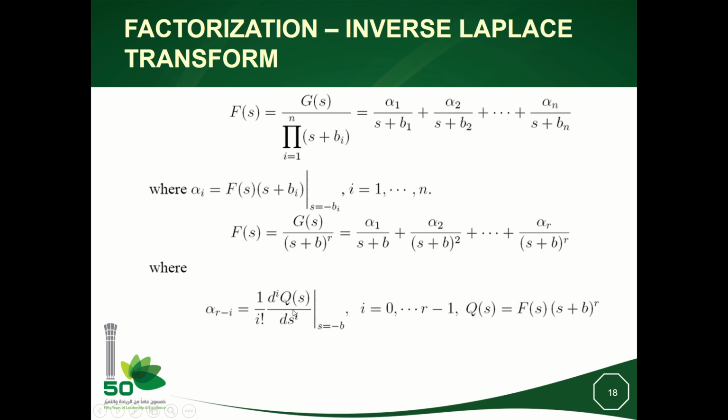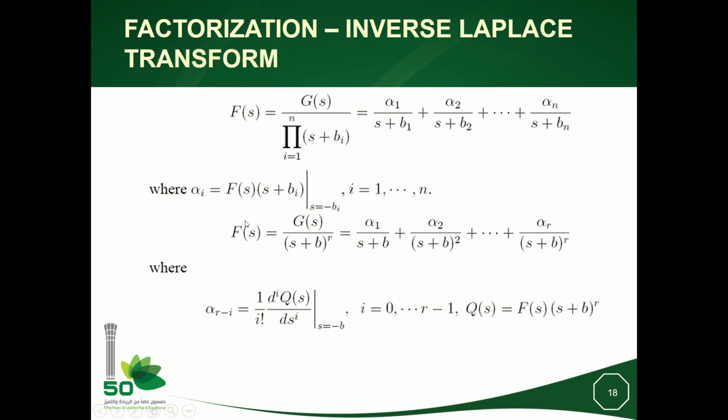So I will call q the transfer function multiplied by s plus b power r, okay, and then I will differentiate it to get the different coefficients from alpha 1 to alpha r, okay.